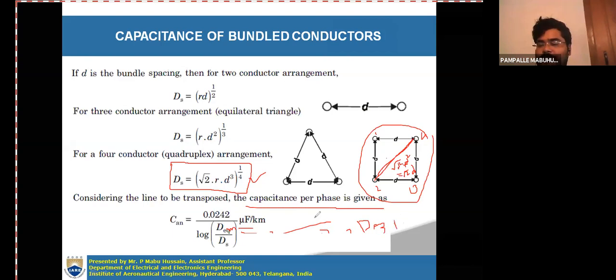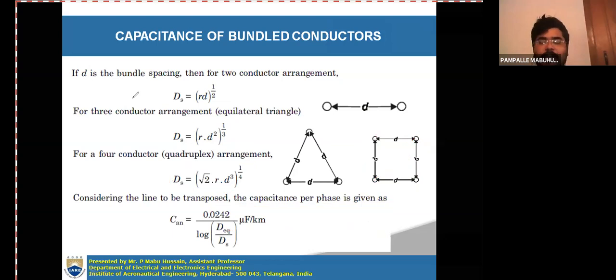That's it. This is how we can calculate the capacitance for a bundled conductor. So a bundled conductor is nothing but in each single phase you may be having 2 or more subconductors.